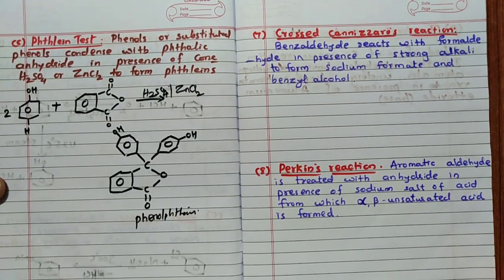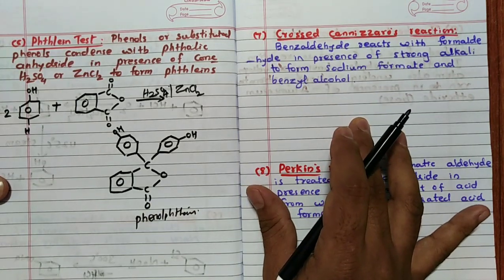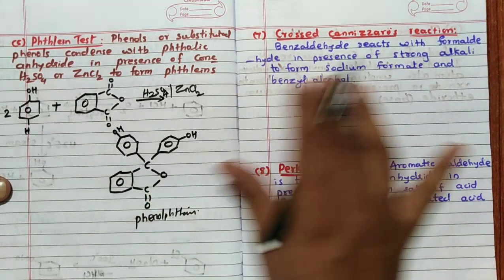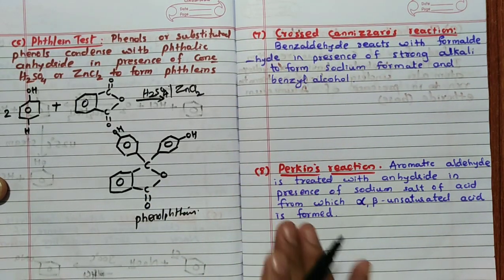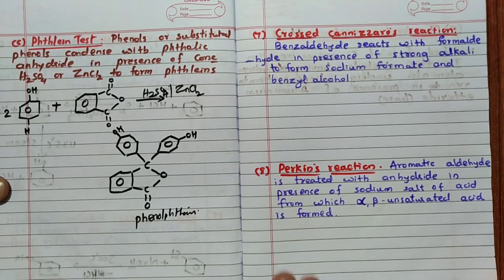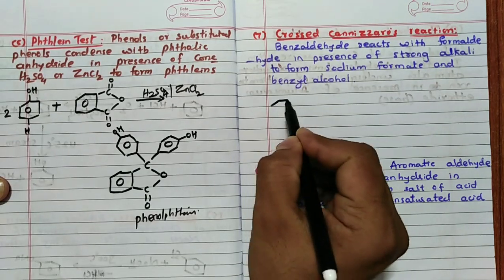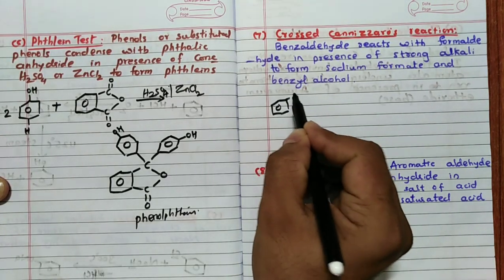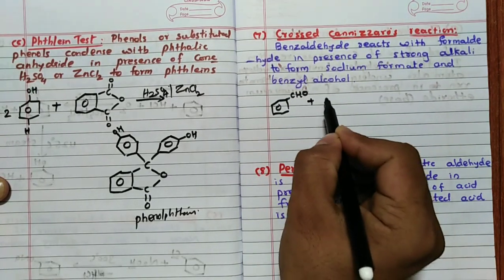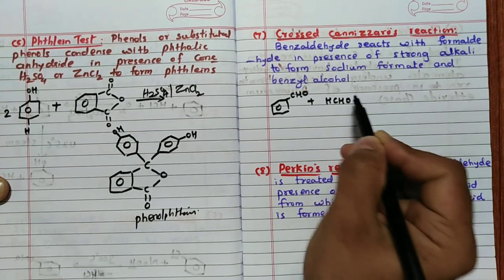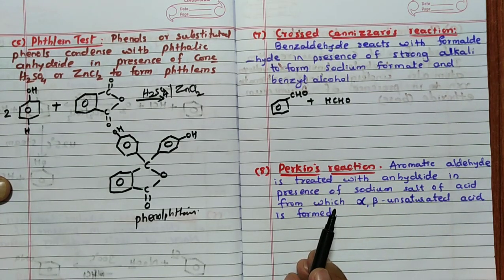Then we will see the crossed Cannizzaro reaction. This is nothing but the Cannizzaro reaction only, and I will make a separate video on the Cannizzaro reaction, because it is a very important reaction, with its mechanism and all. Here only remember, benzaldehyde reacts with formaldehyde. That is, benzaldehyde, C6H5CHO, reacts with formaldehyde. Already we know the Cannizzaro reaction is possible for aldehydes which do not have alpha hydrogen.